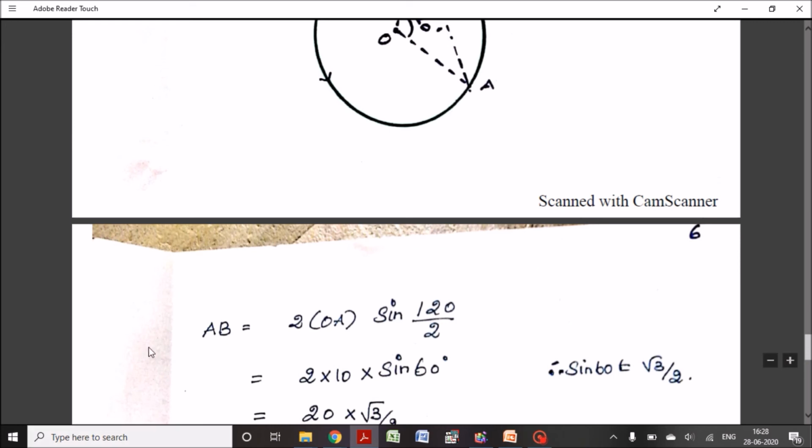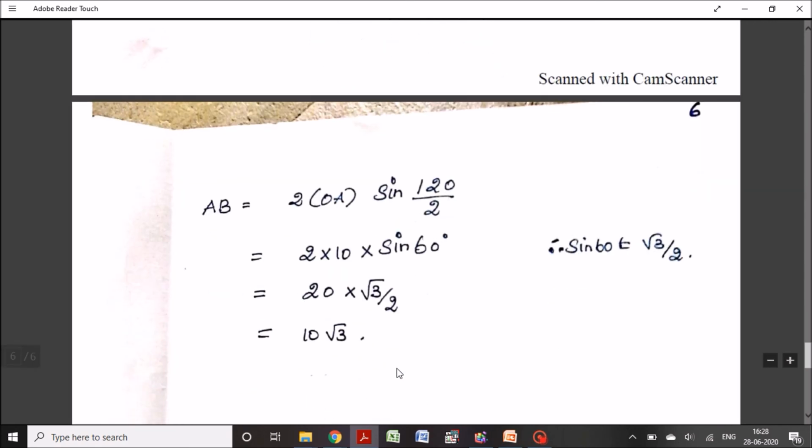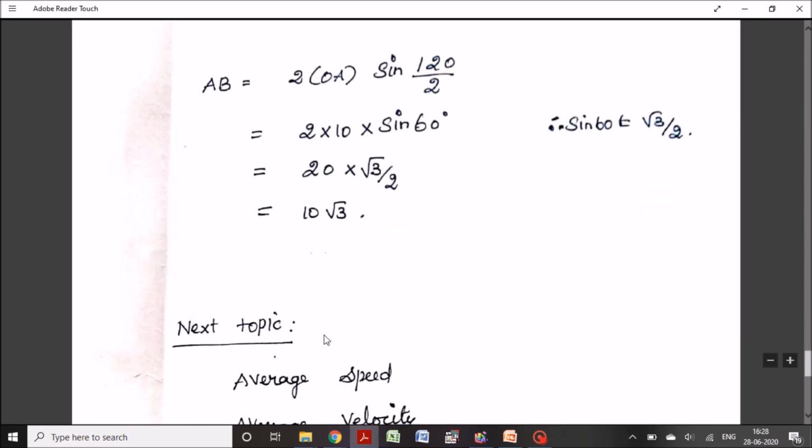So 2 into OA into sin 120 by 2. 2 into OA, value of OA is 10. Why? Because the radius of the circle is 10. So OA is the radius of the circle. So the value is 2 into 10 into sin 120 by 2. The value of sin 60 is equal to root 3 by 2. So 20 into root 3 by 2. The answer is 10 root 3.